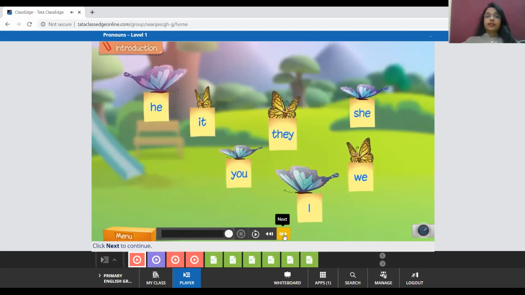So see here that we have replaced the word Aisha, the name of the person, and Aisha is the name of a girl, so it was replaced by she. The words that replace a noun are called pronouns. In simple language, we can say the words that are used in place of nouns are called pronouns. All these words on the screen right now, which are flying with the butterflies, are all pronouns, and they are used at different places. One by one, we are going to learn about them now. Ready?